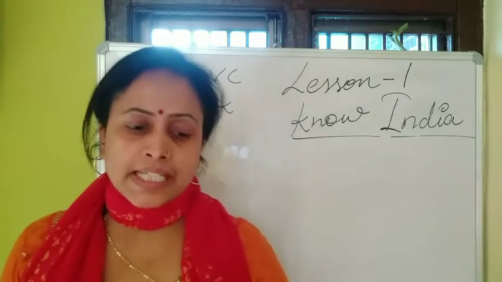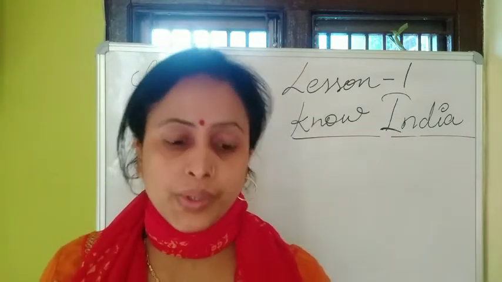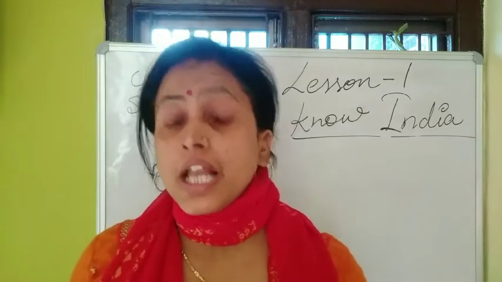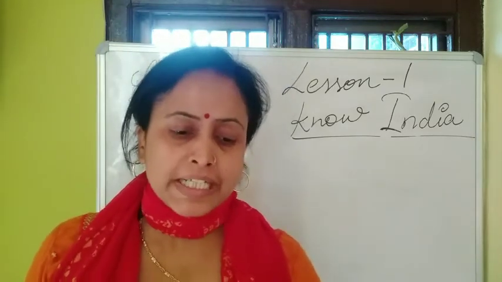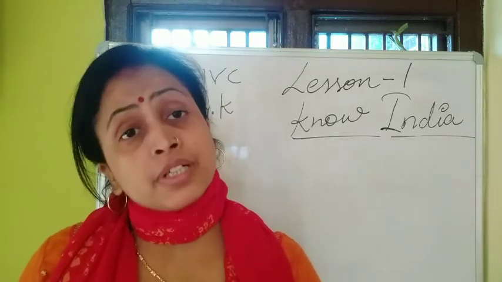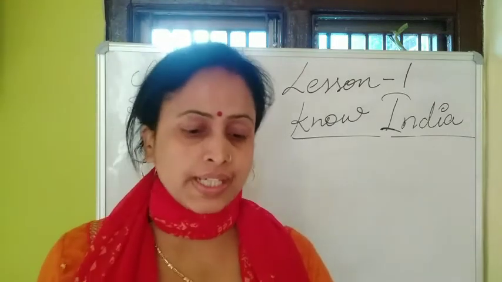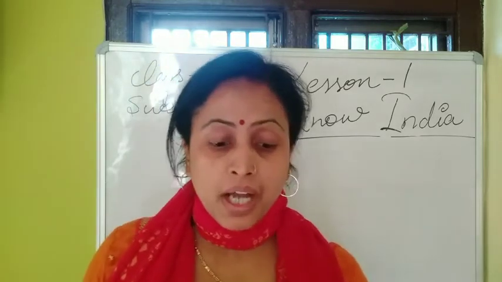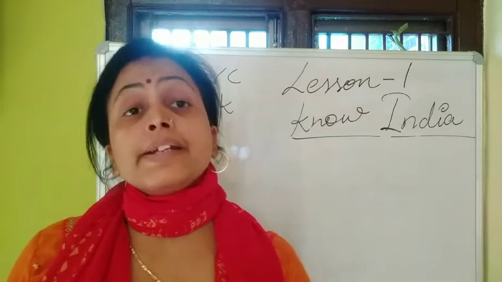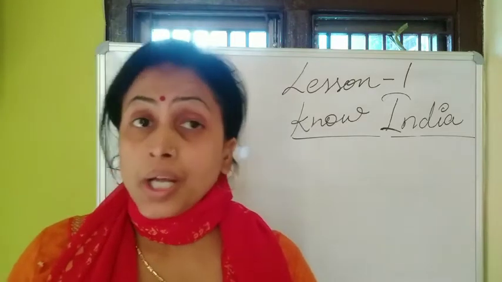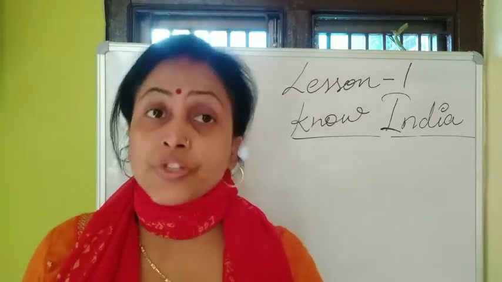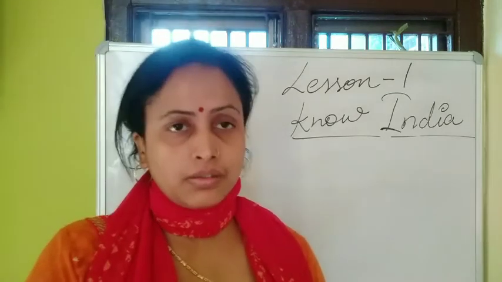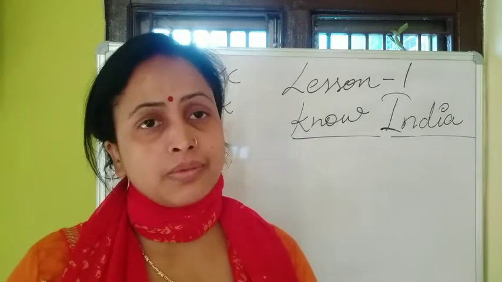In which state is Sundarban National Park located? That is West Bengal. Which state is known as the land of 5 rivers? That is Punjab. In which state is Konark Sun Temple located? That is Odisha. You can note it down. When I am telling all these answers, you can note them down at the same time.